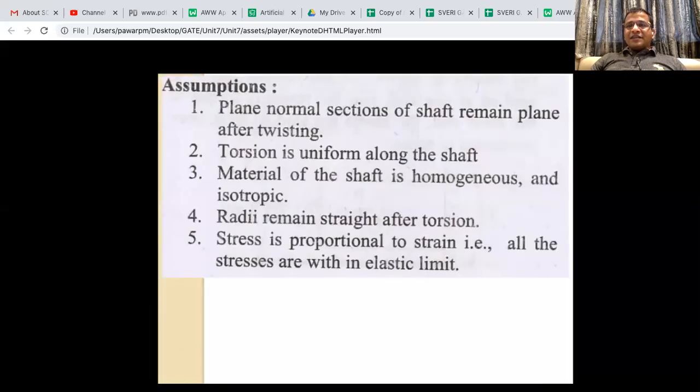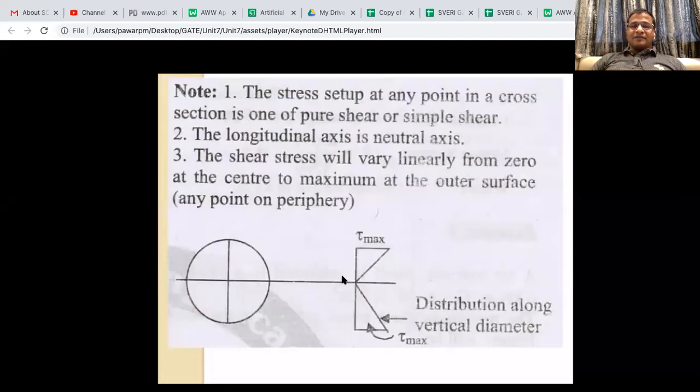Okay, what are the assumptions? So as I told you, this formula is based on the assumptions only. Plane normal section of the shaft remains plane after twisting. This is a reasonably good assumption for circular section only. Torsion is uniform along the shaft. Material of the shaft is homogeneous and isotropic. Radii remain straight after torsion, and the stress is proportionate with strain. All the stresses are within the elastic limit.